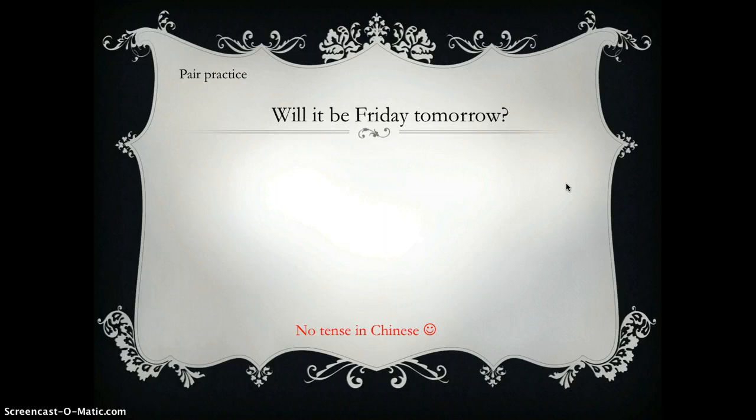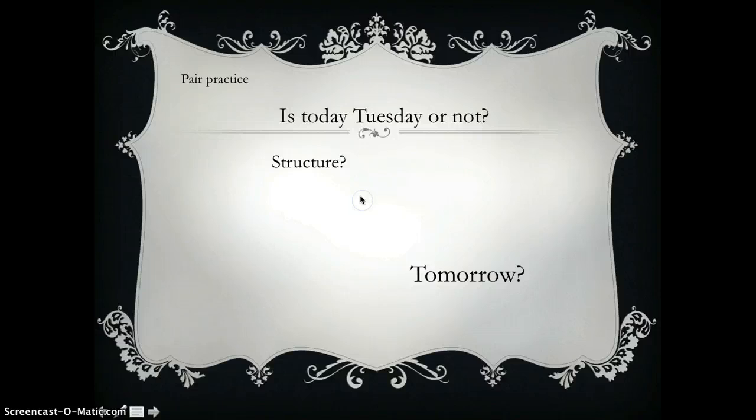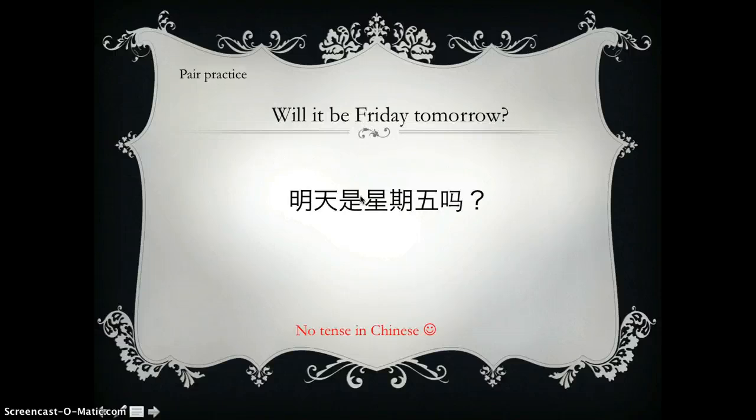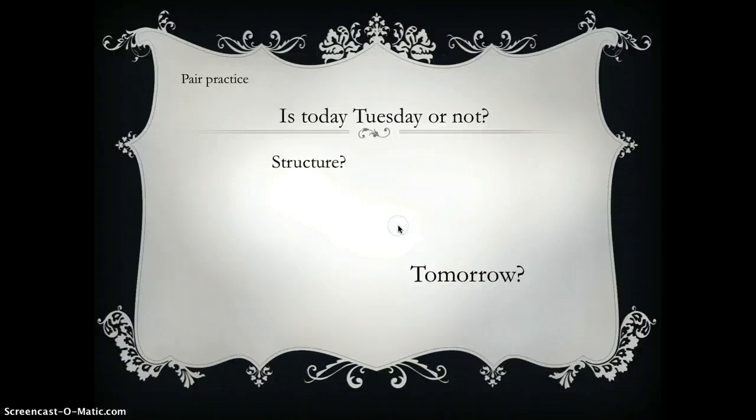Okay, now let's do another one. Will it be Friday tomorrow? Can you come up with this one? So look at the format of to be. This is the future tense, so they are all 是, right? And then you can do Friday, you can do tomorrow, and this is a yes or no question. Can you make the question now? So start with tomorrow, okay? 明天是星期五吗? Right? So if yes, so it will be like 是, 明天是星期五. If not, maybe tomorrow will be Saturday. 不是, 明天是星期六. Okay, just like this.